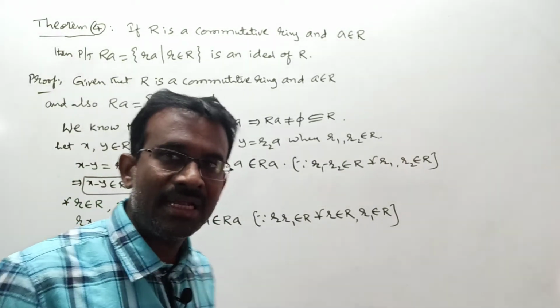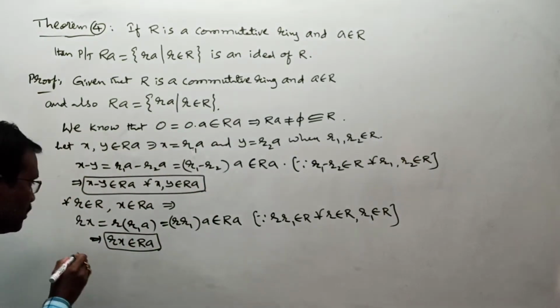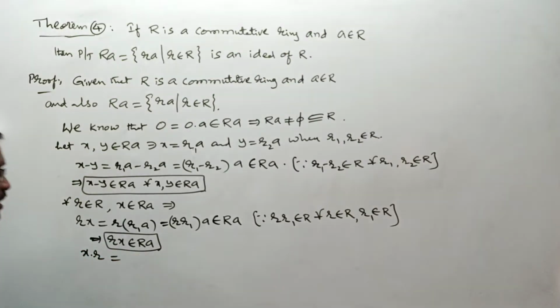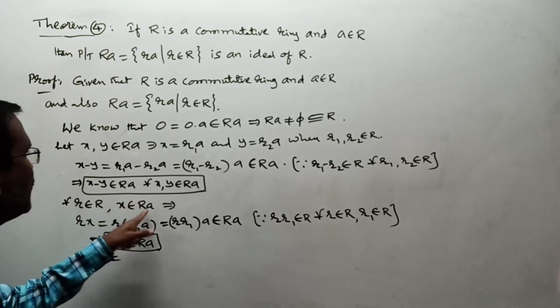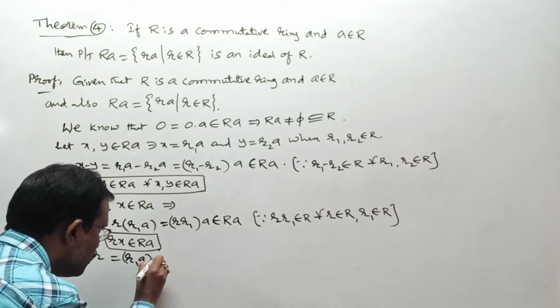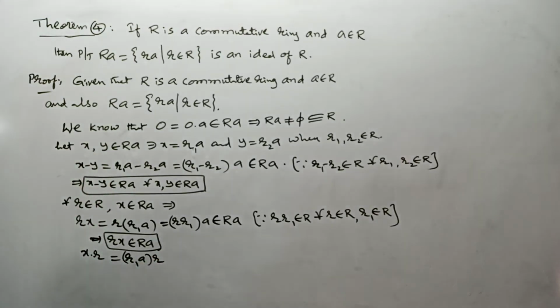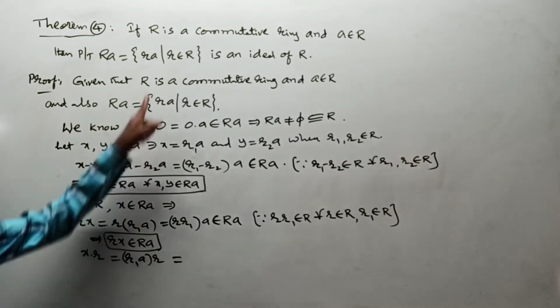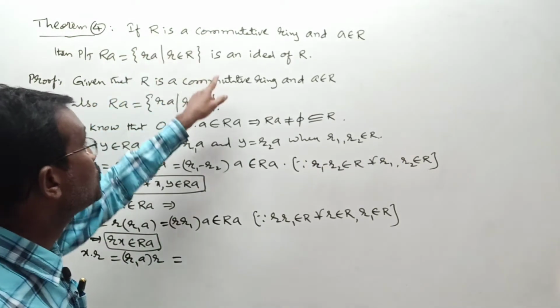Next, go for the right ideal. What is that right ideal condition? We must show that x into R is also an element of RA. For that I take this one separately. But what is x here? R1A into R. Any problem? But we already know that R1 and R are both elements of R, which is a commutative ring.